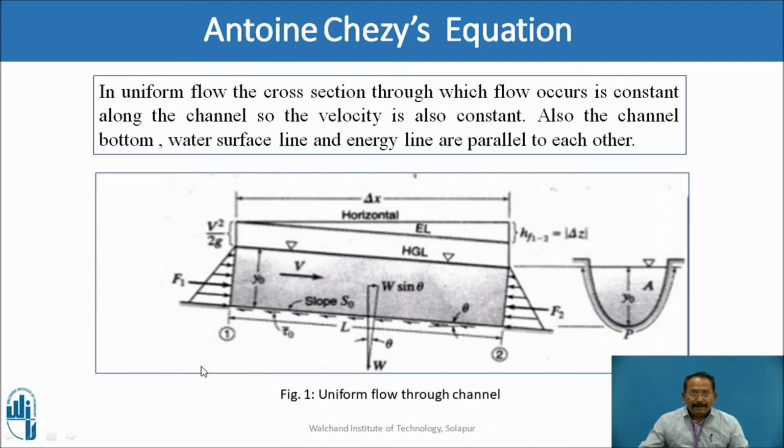I will show you again. This is the shear stress. You can see this is force F1, this is force F2. Then this is the weight of the water in this control volume. This is the force W sine theta, and this is the weight acting in the normal direction.